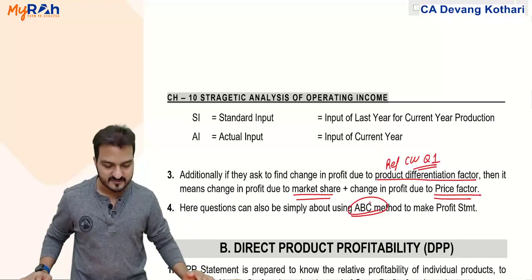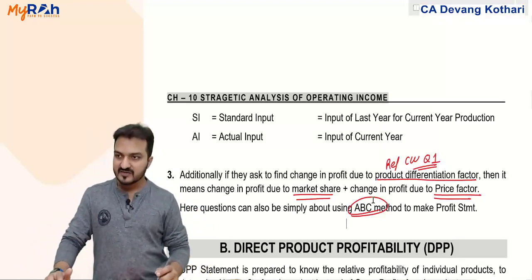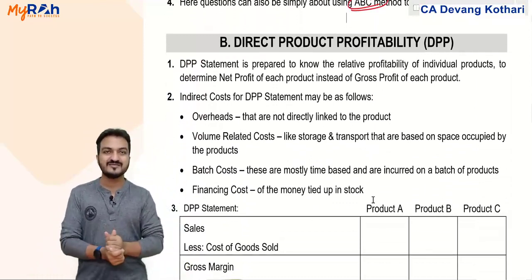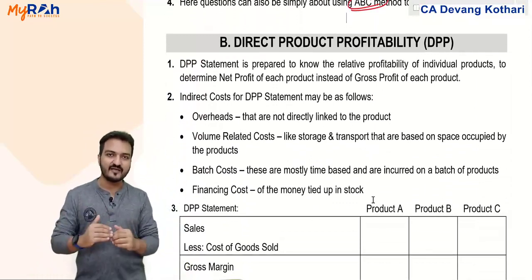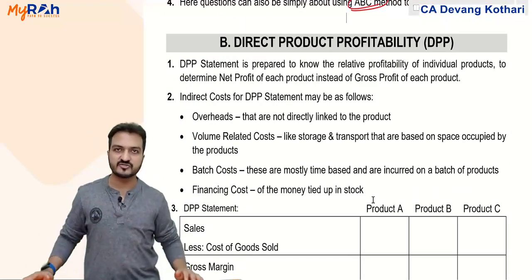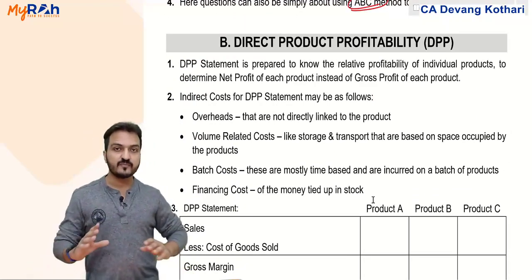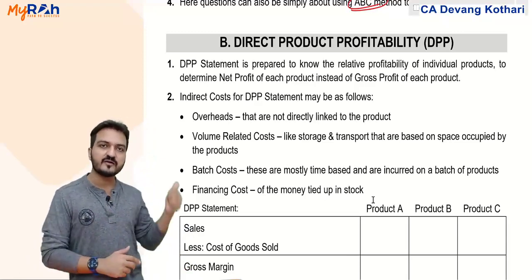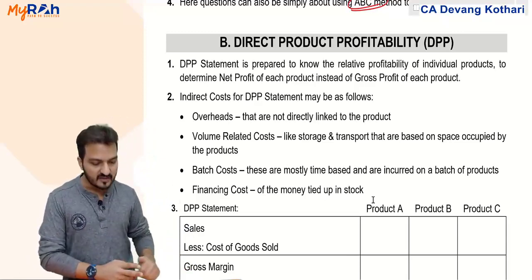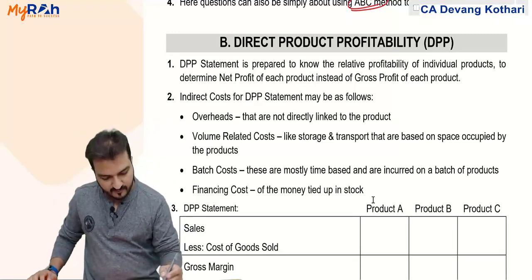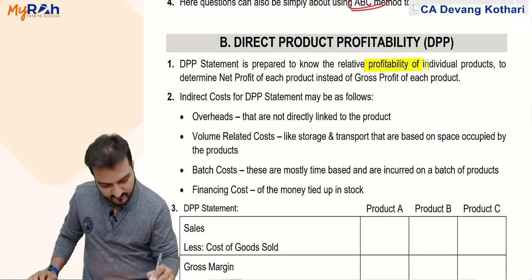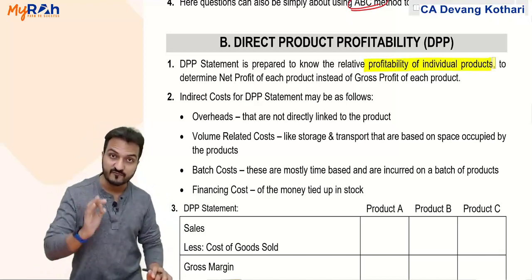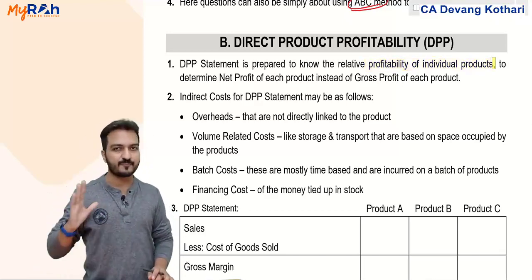Done? Yes. Okay, that was first part. Second part, direct product profitability. Well, this is a topic under the heading application of activity based costing. Yes, so activity based costing principles again will be used to calculate DPP. What is DPP? DPP basically means profitability of individual products, product wise profit. Direct product profitability meaning product wise profit.